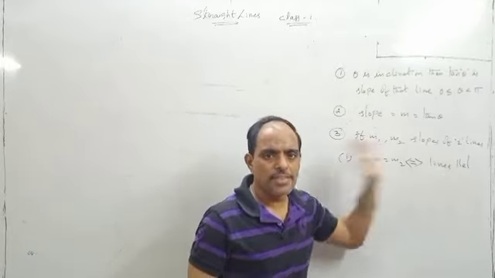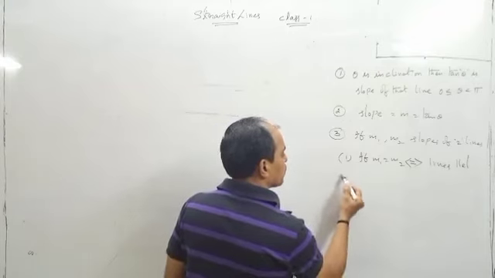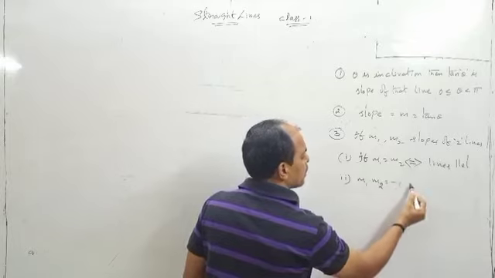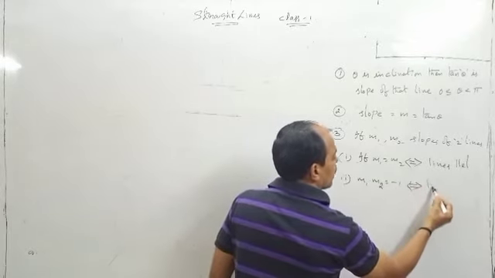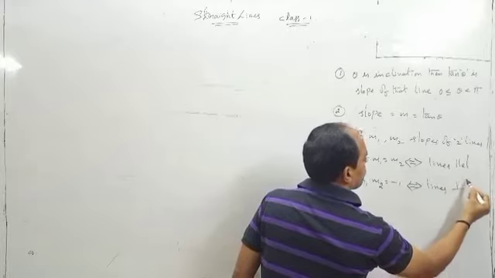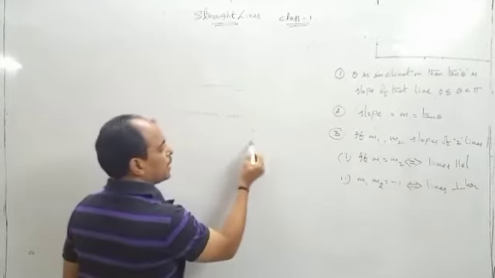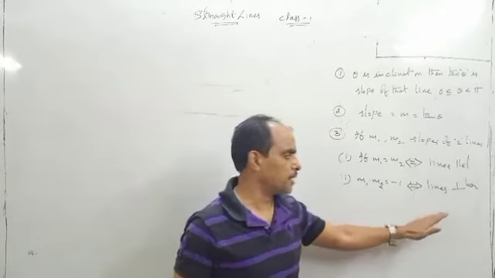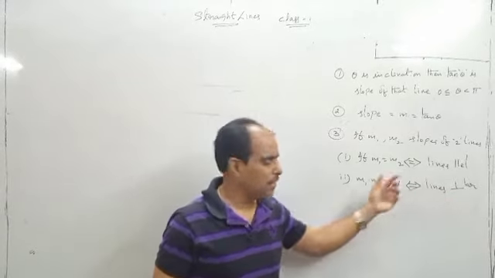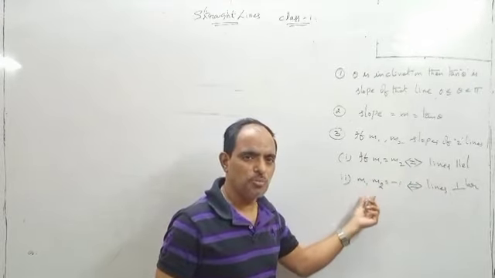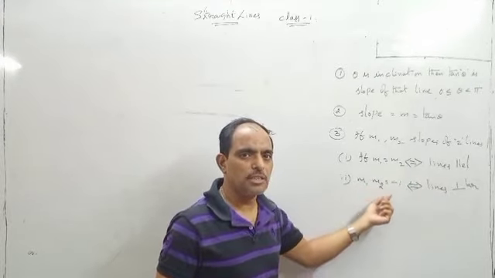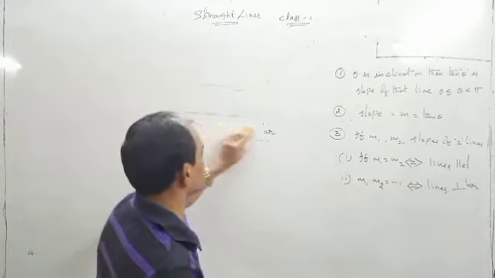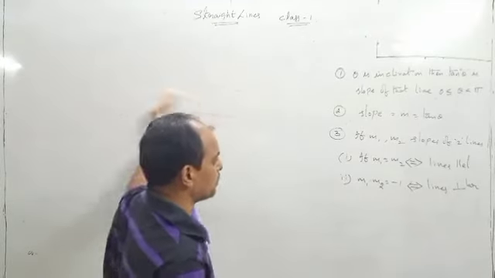Second one, if m1 into m2 is equal to minus 1, lines are perpendicular. You can write like this, or you can write the complete spelling, perpendicular. If two lines are perpendicular, then the product of their slopes is equal to -1. If the product of the slopes of two lines is equal to -1, then the lines are perpendicular. Next point.